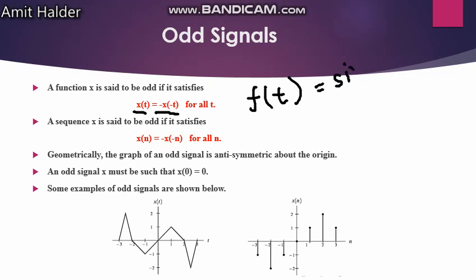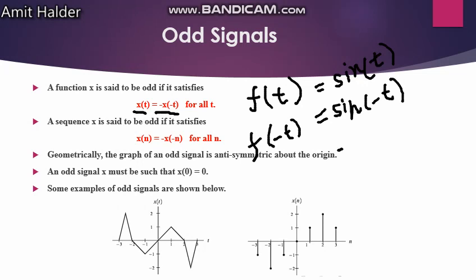Sine is an odd function. If you put the value f(-t), you get sine(-t), which will be equal to minus sine t.